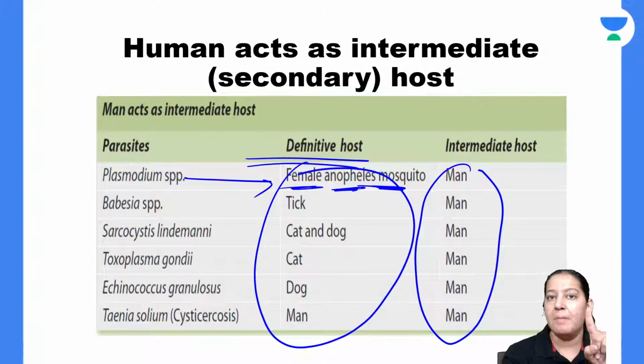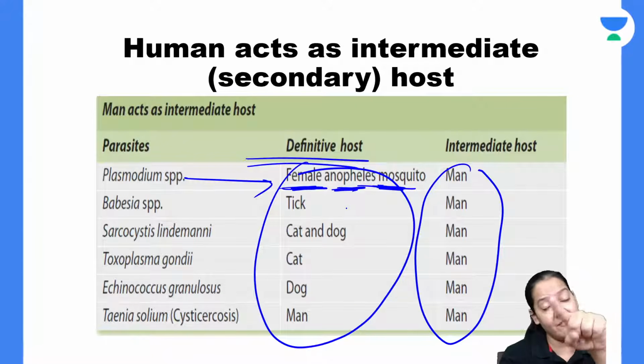Anopheles may be female. Mosquitoes also have sex. Mosquitoes also have gender. They also have male and female. So it is a female Anopheles mosquito, being very specific.